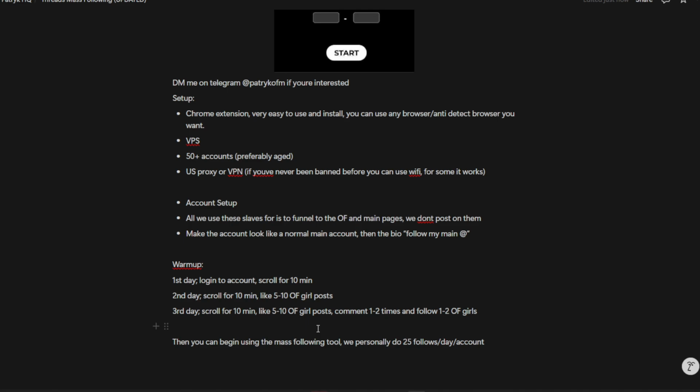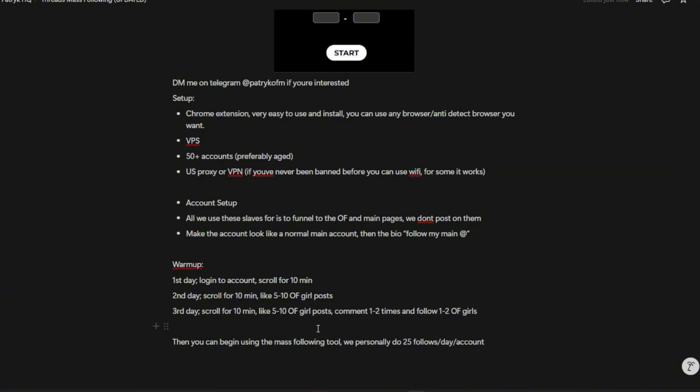One thing I do want to say is this is black hat marketing, okay? Some people DM me expecting this tool to make it impossible to get banned, but you have to use your brain. It's black hat marketing. No matter how good a tool is or what you're doing to be safe, there's always a chance of getting banned. But that's why we have slaves, so that if you do get banned, it's not the end of the world. You still have your main accounts, right?